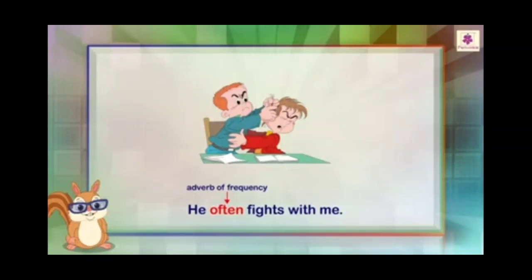How often does he fight with me? Often means many a time. So here it answers the question how often or how many times. So here often is the adverb of frequency.